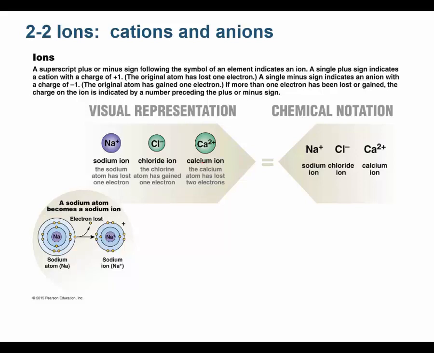And how that works is this. If I have sodium at ground state, put a little superscripted 0 there, meaning ground state, the number of protons and the number of electrons are equal.